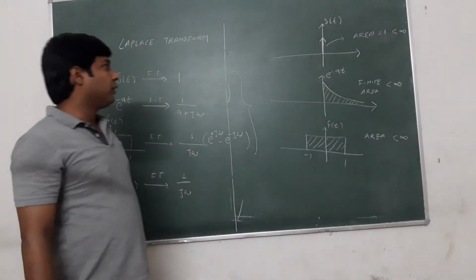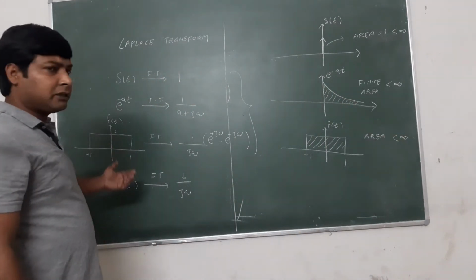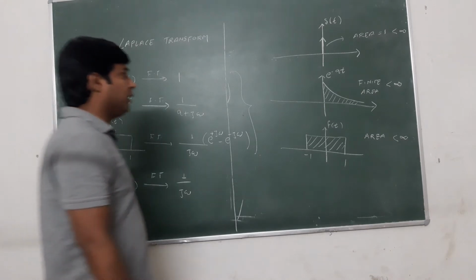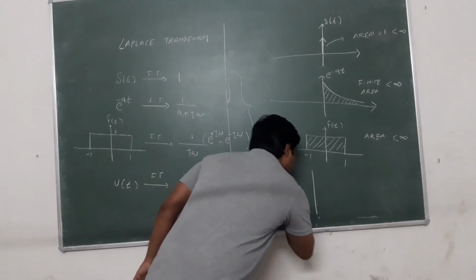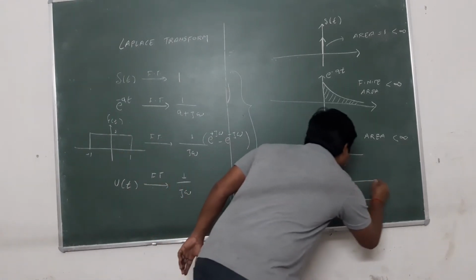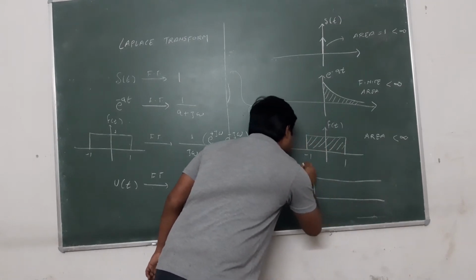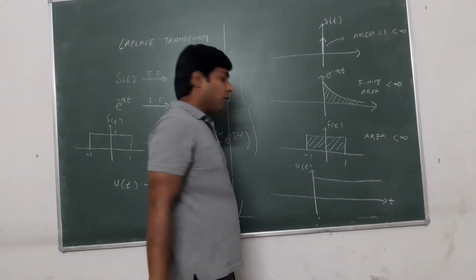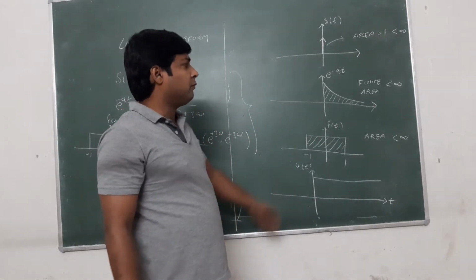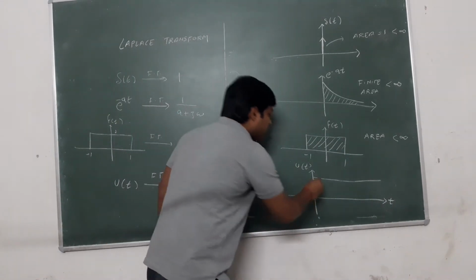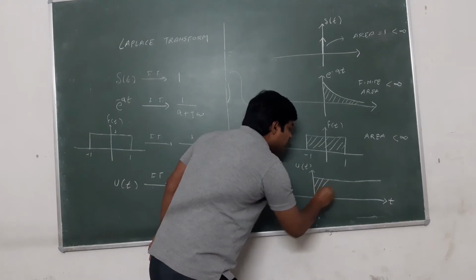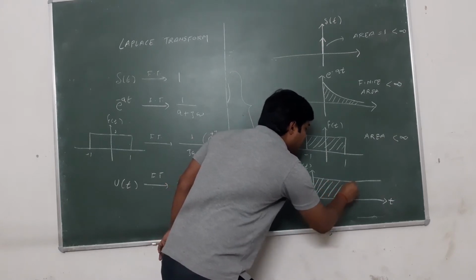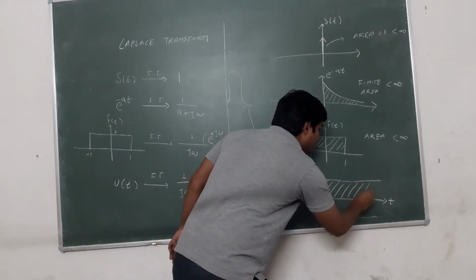What about u(t)? If you see the structure of the unit step signal, its amplitude is constant with respect to time. When we calculate the area of this signal, it is always going to be infinite.